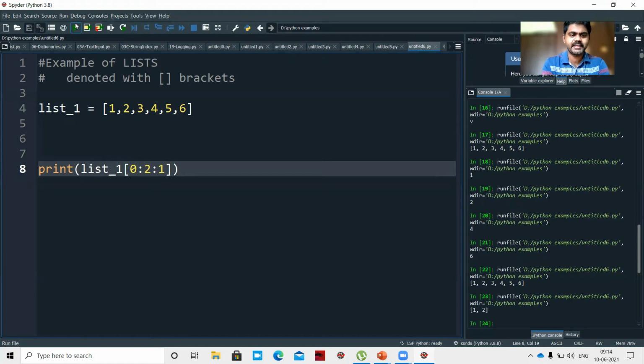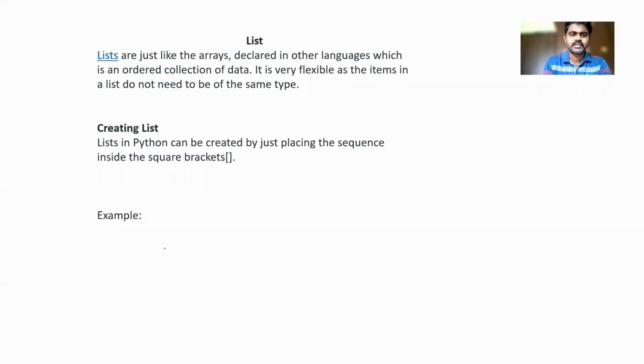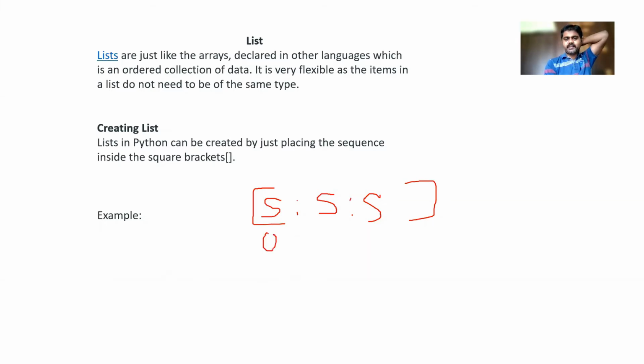So what are these three? Let me explain. These three are the range; the range contains three values. In square brackets, the first one is start, then colon, the second one is stop, again colon, and the third one is step. What is start? Where your list starts. If I have 6 elements, my list always starts with the 0th element.